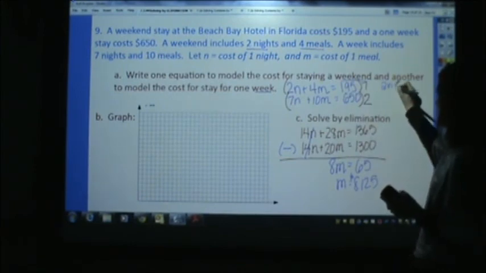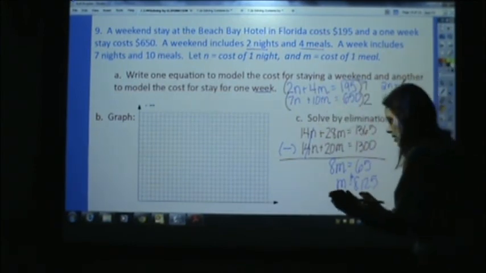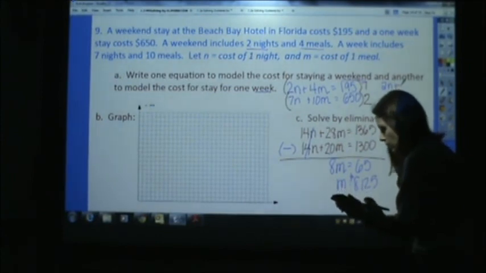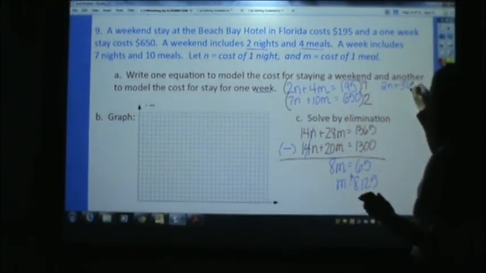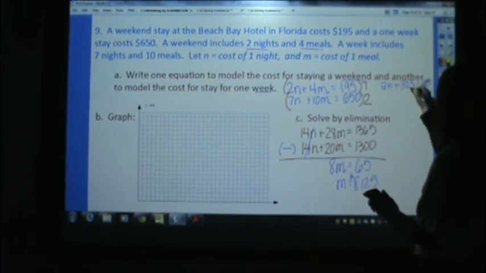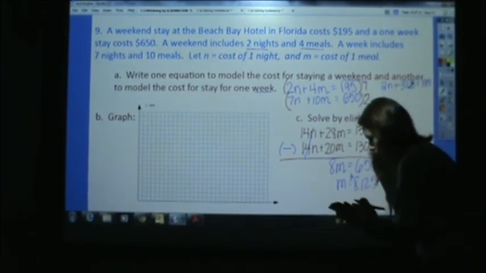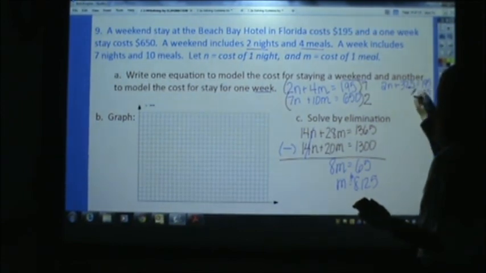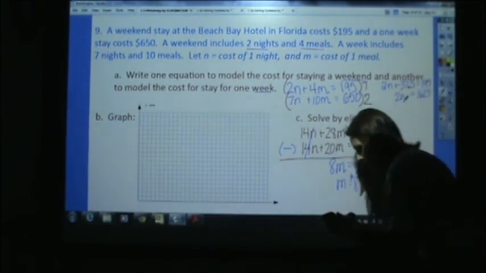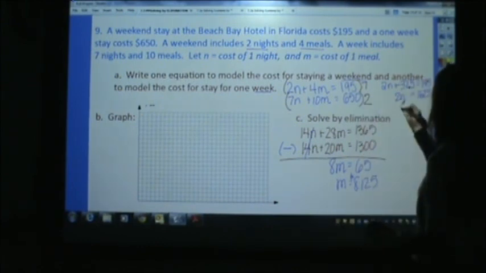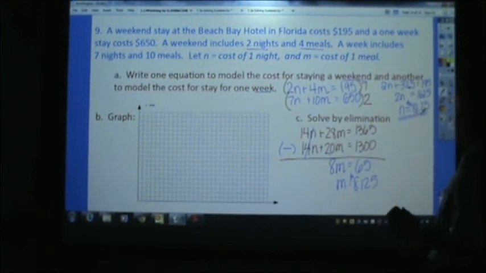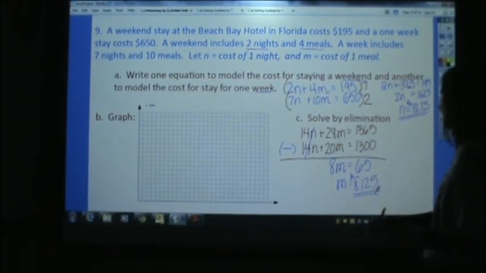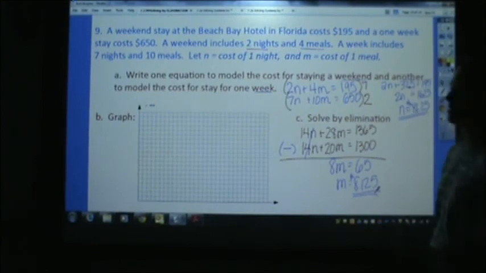So I have 2N plus, I'm going to take 4 times 8.125 and just save myself some time. That's 32.5 equals 195. So 195 minus 32.5, 162.5. We're going to divide by 2. 81.25. Okay, so the night stay is $81.25 and the meal is $8.12 or 13 cents, however you want to think of that.